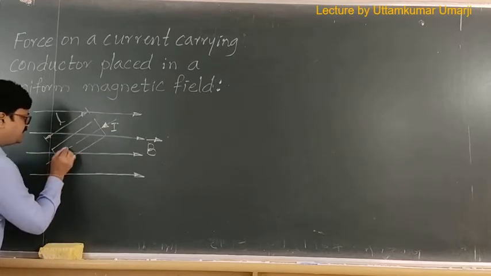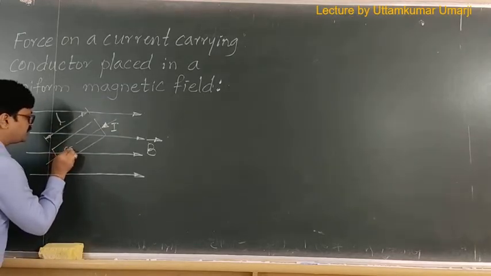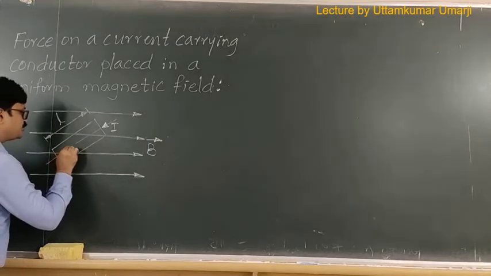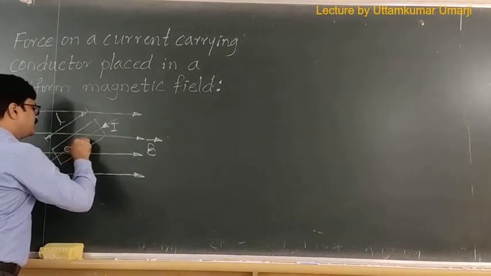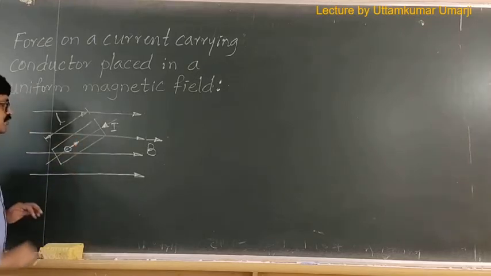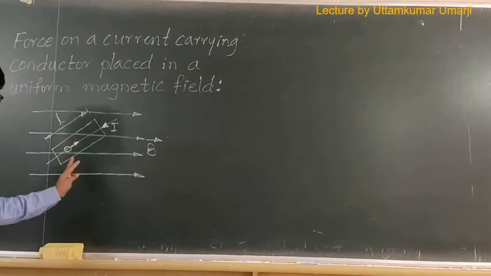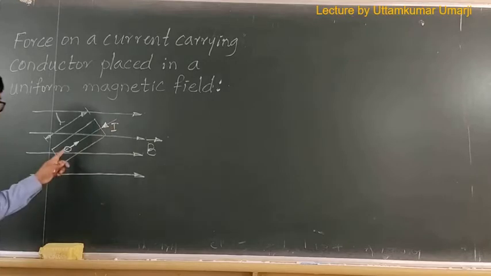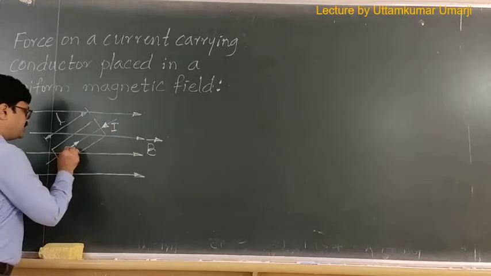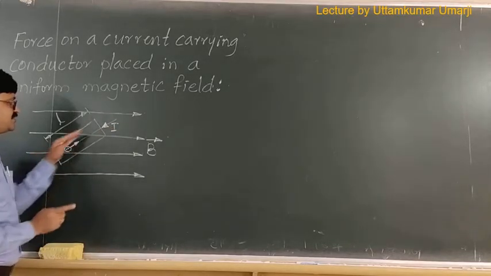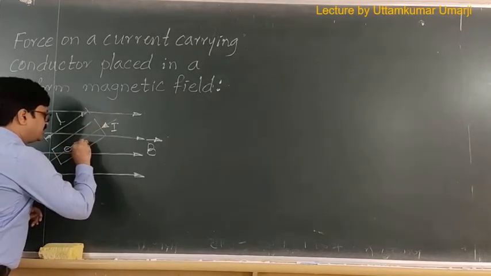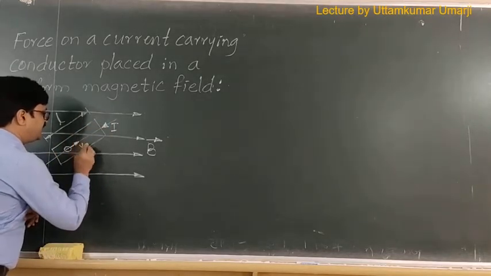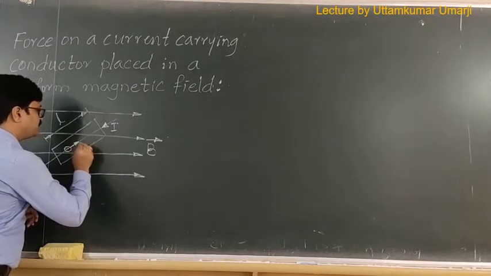Here I will show one electron, and as we already know, the electron always travels opposite to the direction of current. So obviously this is a negatively charged electron, its direction is opposite to the current here, and I will mark this vector as Vd, the drift velocity of the electron.